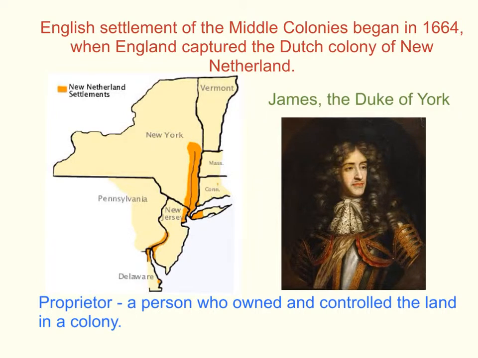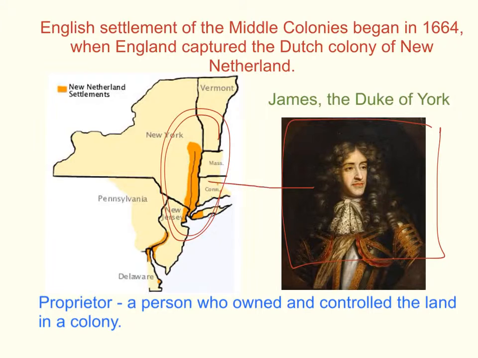English settlement of the Middle Colonies began in 1664 when England captured the Dutch colony of New Netherland. The King of England gave this colony to his brother James, the Duke of York. James became the colony's proprietor. A proprietor is a person who owned and controlled all the land in the colony.